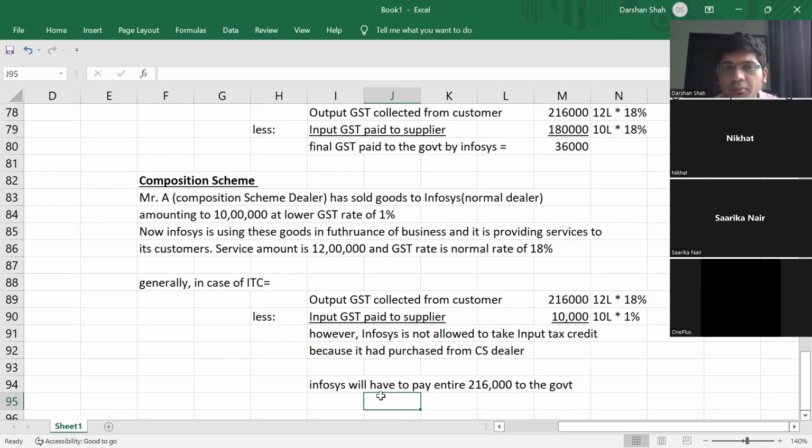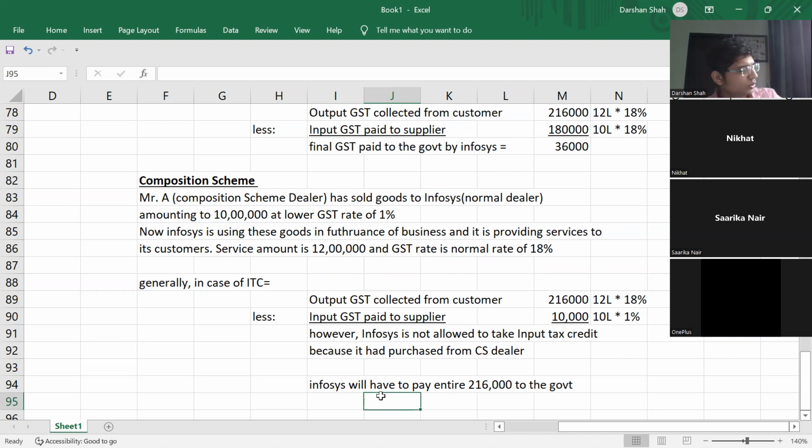Now you are buying a mobile from someone. If you buy from a composition scheme dealer, you pay only 1%. You do not pay 18%. That's just a hypothetical example. All mobile companies are more than 1.5 crore, so that's why you pay 18% only.